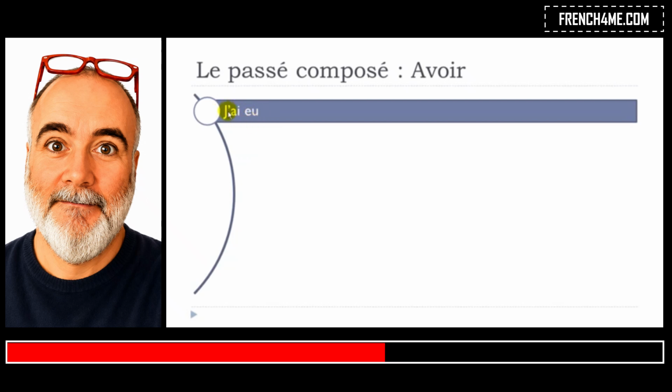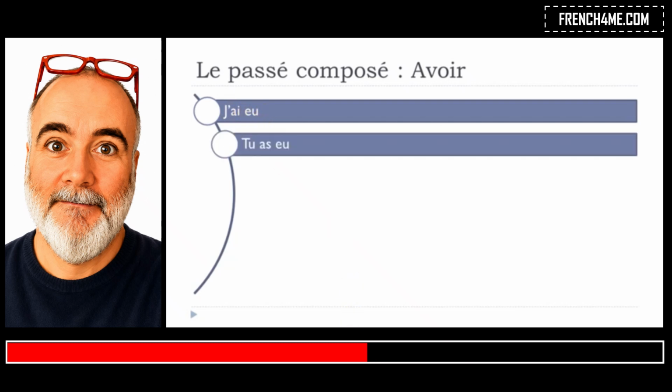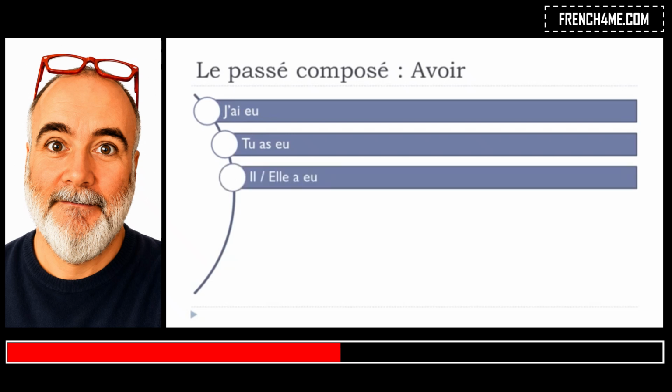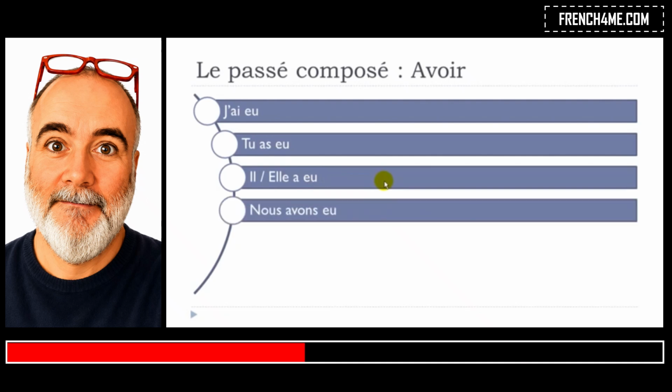All right, j'ai eu. Tu as eu. Il a eu, masculine form. Il a eu, feminine form. Elle a eu. So here, let's make the little liaison, the little link between everything.